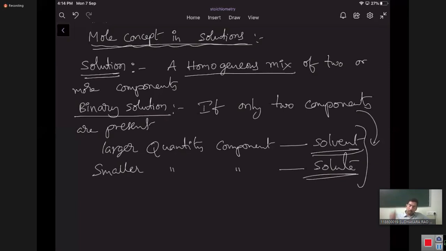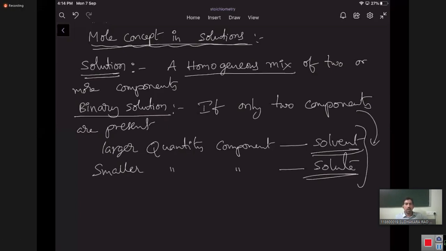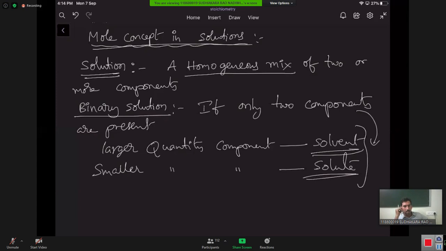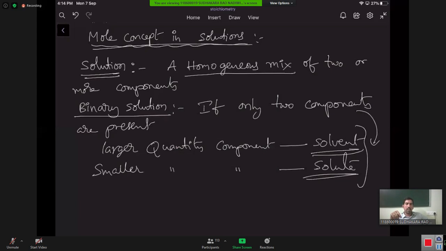For example, if you dissolve salt, NaCl, in water, what do we call them? Salt is a solute, water is a solvent, because usually the solvent is taken in larger quantity and salt in lesser quantity. In exact terms, the one which dissolves the other substance in it is called the solvent. The substance which is present in the dissolved state is called the solute.